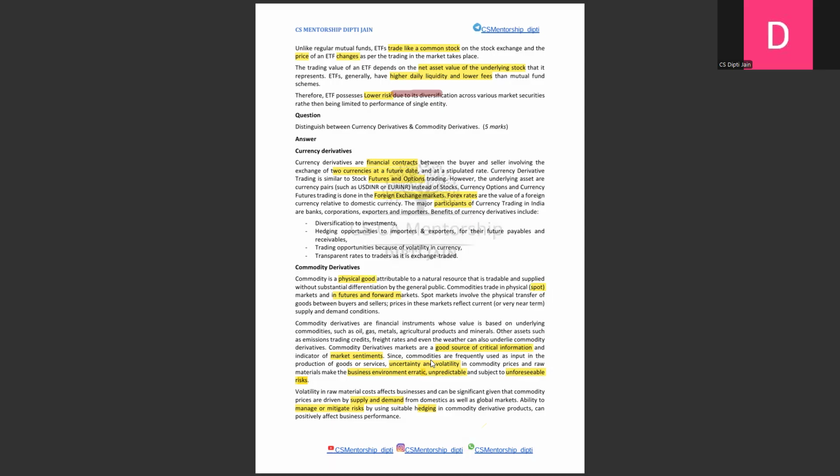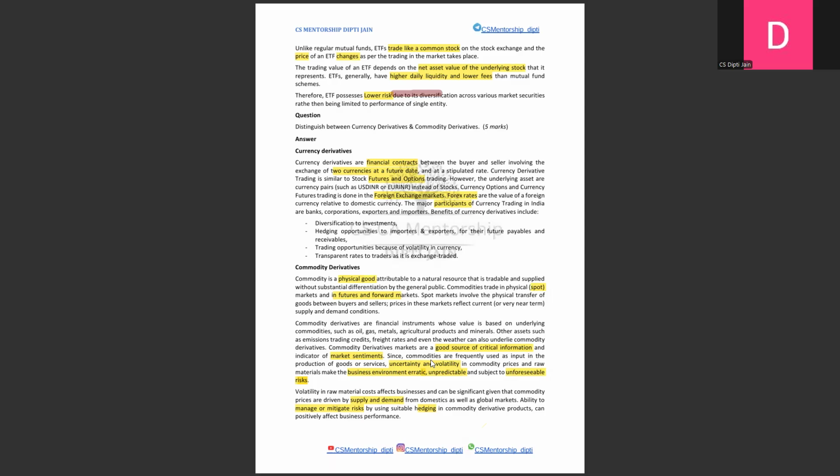Now, if you feel your answer is not long enough for 5 marks, you can write its advantages, disadvantages, like that. You can write in paragraph format, you can write in tabular format, but when you are writing in tabular format, make sure you write at least 5 to 7 points, and the difference should be clear. You are actually comparing when you write in tabular form. That is the key.